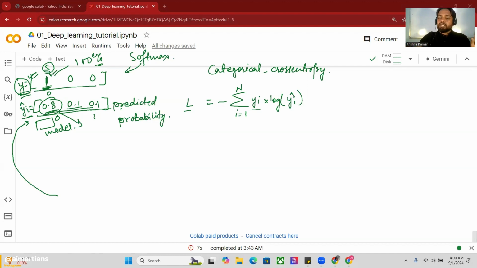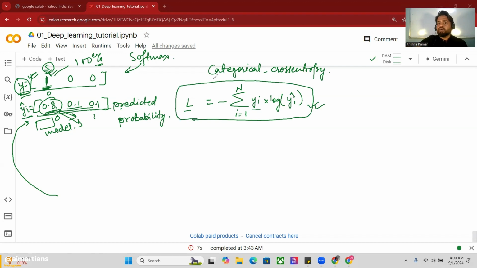But in our actual data set, it is given that it belongs to the first class, which is Setosa. So my model is showing some loss here, because it is not showing me 100%, that means 1. It is showing me 0.8, so that's why there is some loss. And to calculate that loss we have this formula, which we call categorical cross entropy, which we also implement in our model while training it.